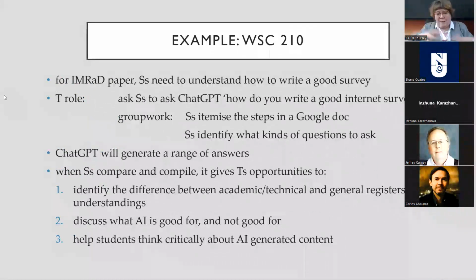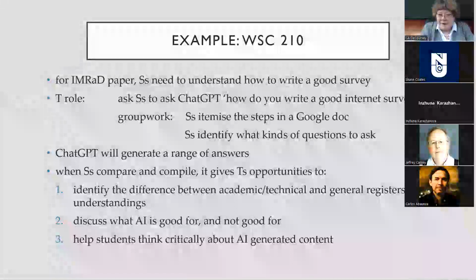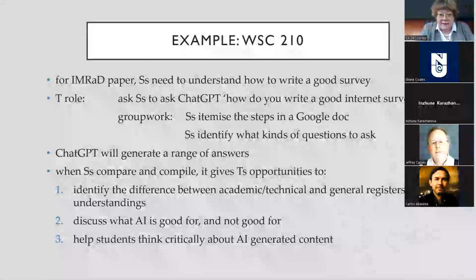Okay, so as I said, for an IMRAD paper in 210, we asked them to do a survey. So the teacher's role would be to ask the students to get on to ChatGPT, all 24 of them, and produce 24 different versions of the answer to this question: how do you write a good internet survey? And then the teacher would say, okay, please put your versions together, get a Google Doc up together, and itemize the steps. So what are the steps in writing a good internet survey? And then we're also going to look at what sorts of questions you ask in an internet survey. And of course, all ChatGPT does is produce words, so it will produce words.